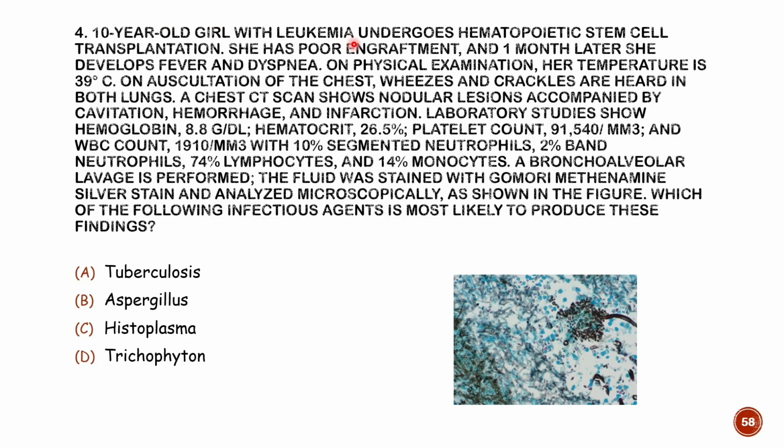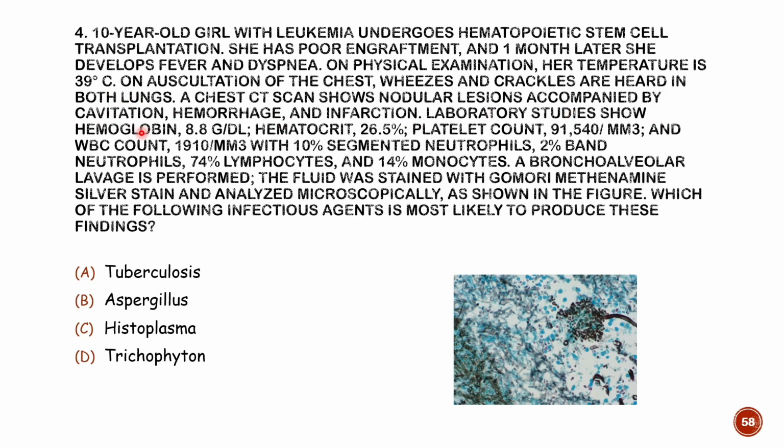Now, a 10-year-old girl with leukemia undergoes hematopoietic stem cell transplantation. She has poor engraftment and 1 month later she develops fever and dyspnea. On physical examination, her temperature is 39. On auscultation of the chest, wheezing and crackles are heard in both lungs. So obviously it is indicating lung involvement, right? Chest CT scan shows nodular lesions accompanied by cavitation, hemorrhage and infarction. So we are dealing with a cavitary lesion.